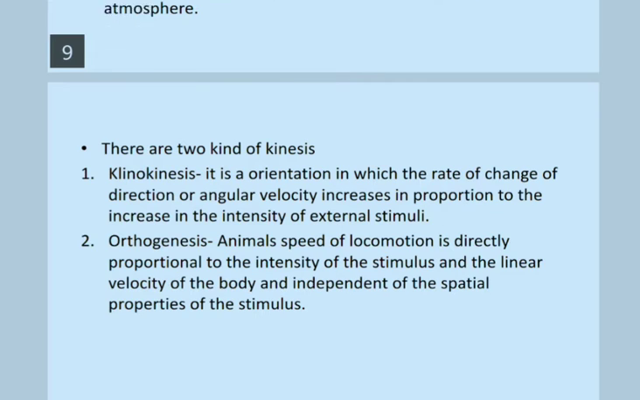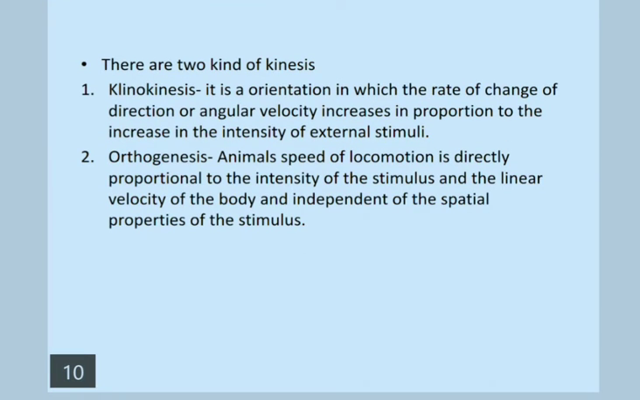There are two kinds of kinesis: clinokinesis and orthokinesis. Clinokinesis is an orientation in which the rate of change of direction or angular velocity increases in proportion to the increase in the intensity of external stimuli. Whereas in orthokinesis, the animal's speed of locomotion is directly proportional to the intensity of the stimulus, the linear velocity of the body, and independent of the spatial properties of the stimulus.